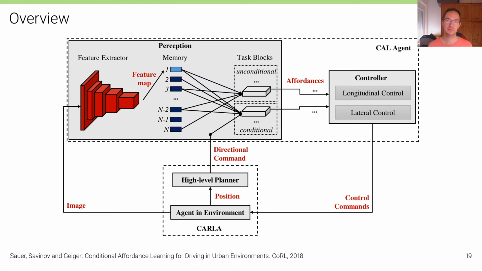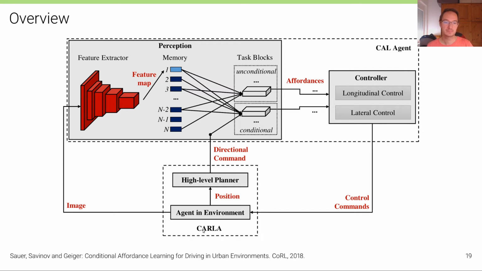At test time, the only input that the model sees is the images and the directional command, the high-level navigational command provided by the GPS system. And based on that, it has to predict the affordances, and based on the affordances, the controller has to provide the control commands to the vehicle. This is illustrated here.